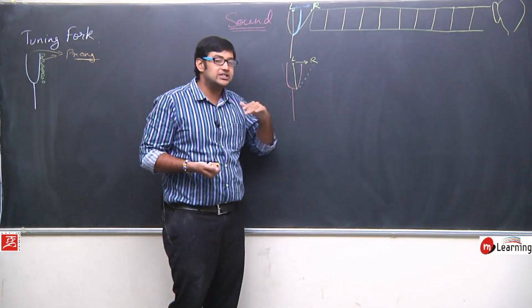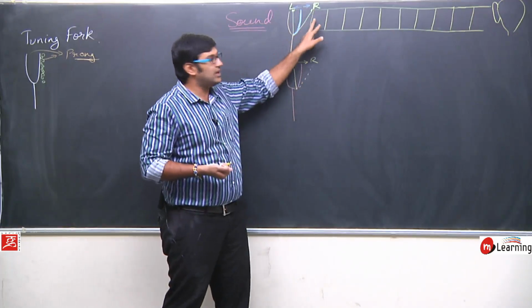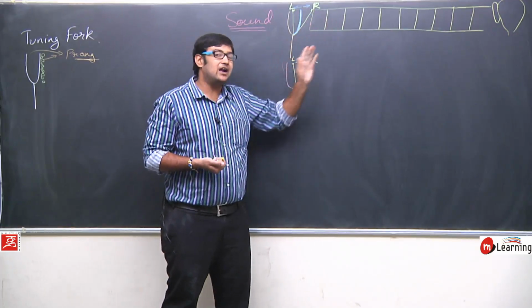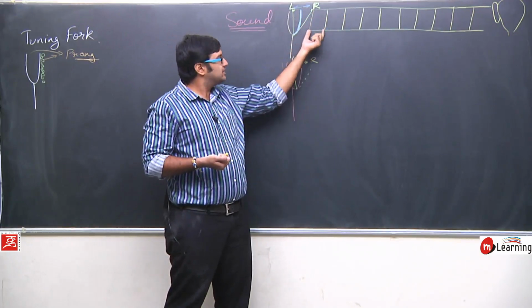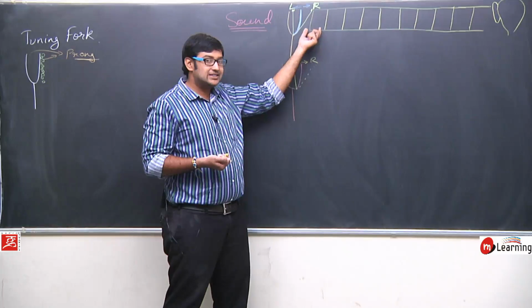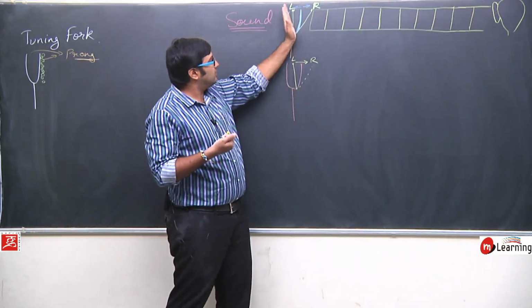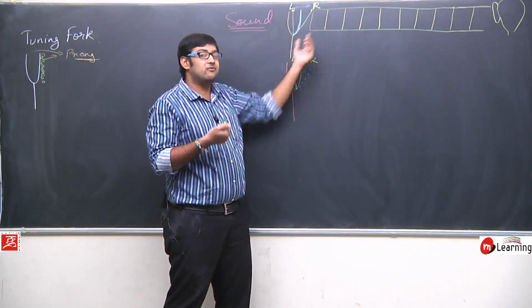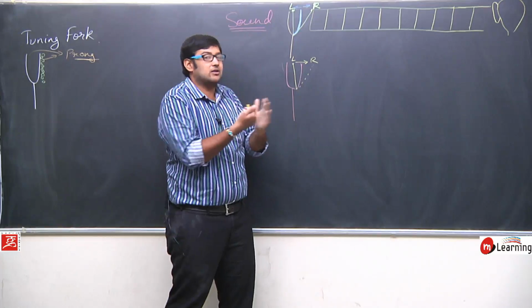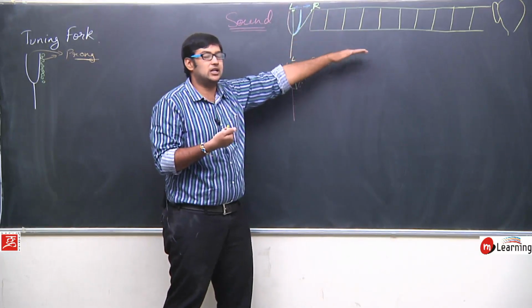It will push the air near it. It will push the layer of air near it. And since it is moving like this, the density of this layer is going to increase. It means when it moves from left to right, the particles in this layer will come close to each other because its motion is in the direction which is pushing the layer.